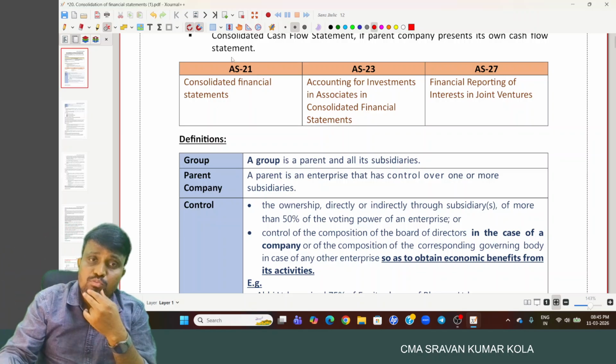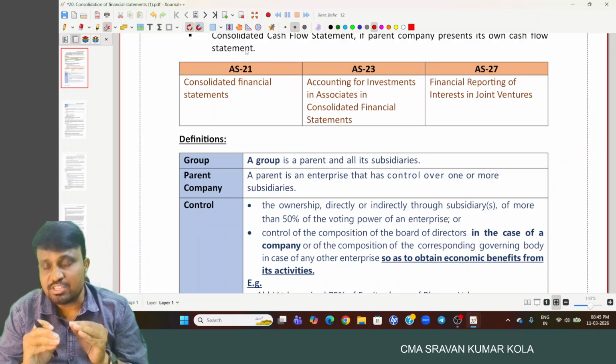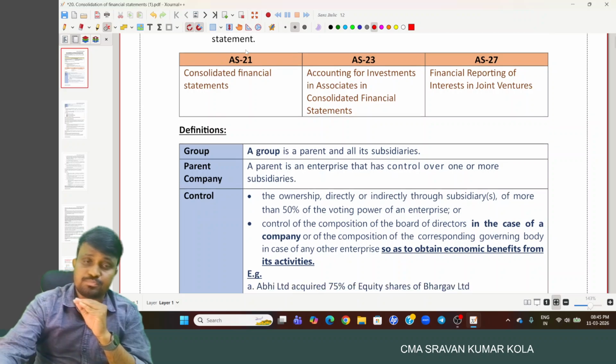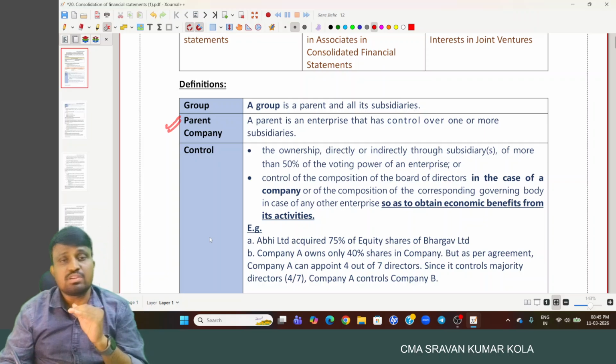Before moving on to the topic directly, first we discuss some important definitions relating to the chapter. First of all, what is the parent company?